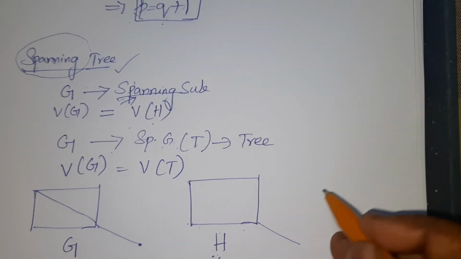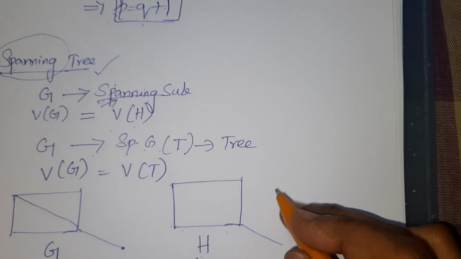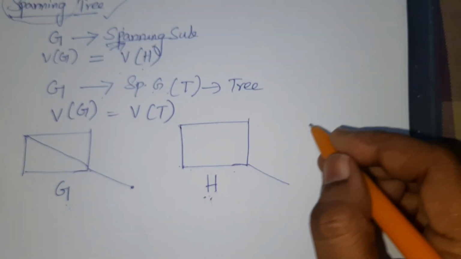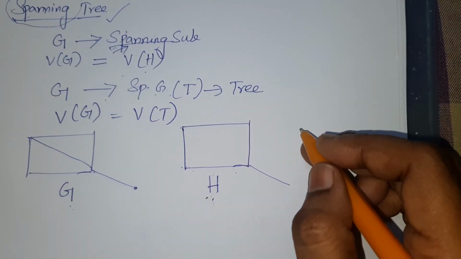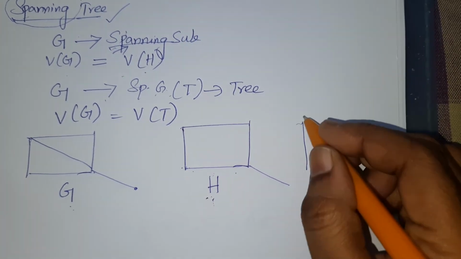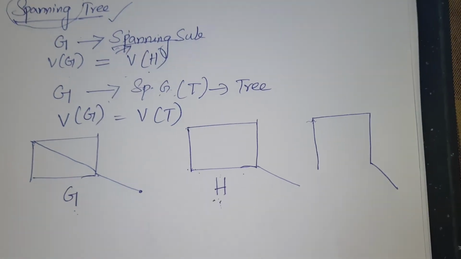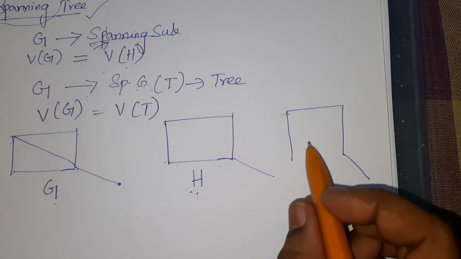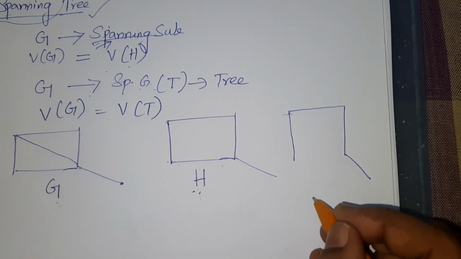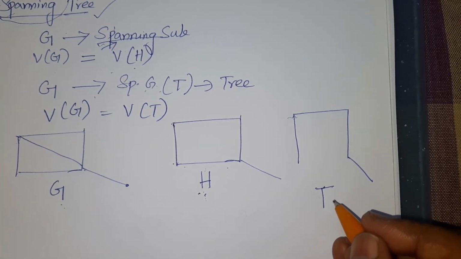But let me have one more figure from the same. If I am going to draw like this, let me call this graph T. What is our observation?